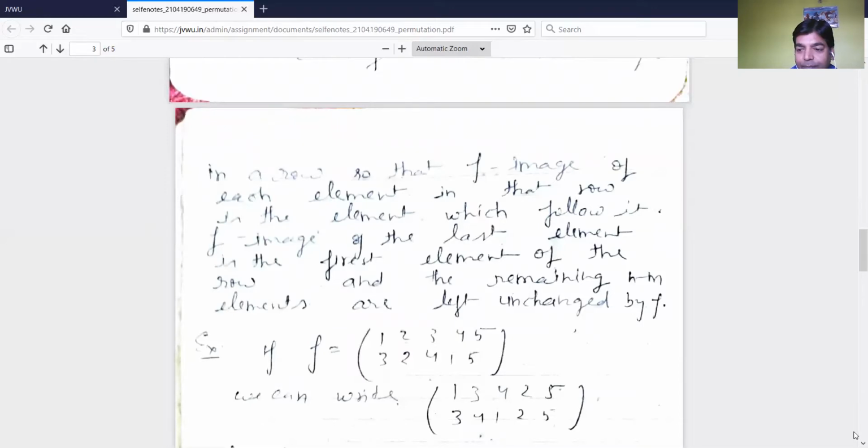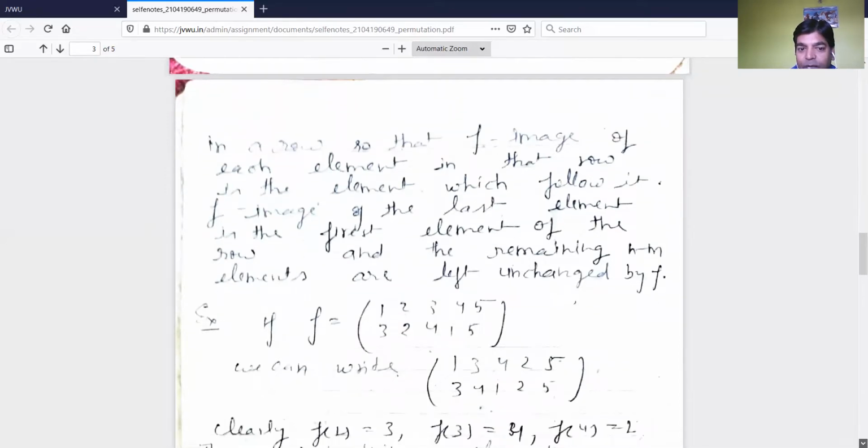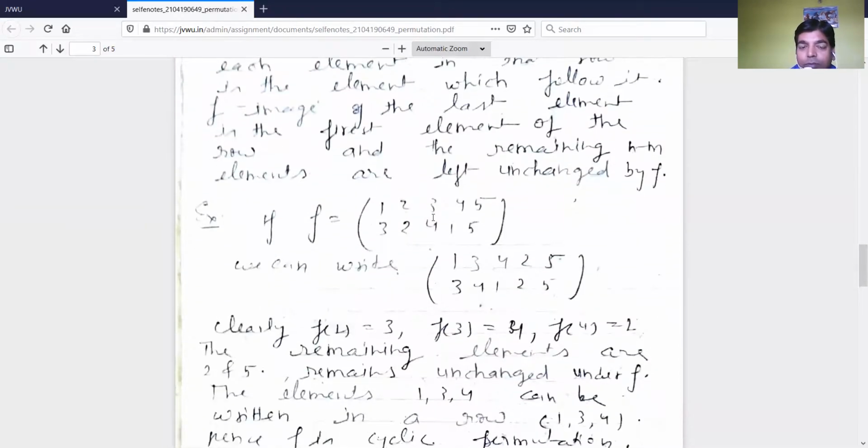For example, if F is equal to 1, 2, 3, 4, 5 over 3, 2, 4, 1, 5, it means 1 is related to 3, 2 is related to 2, 3 is related to 4, 4 is related to 1 and 5 is related to 5.